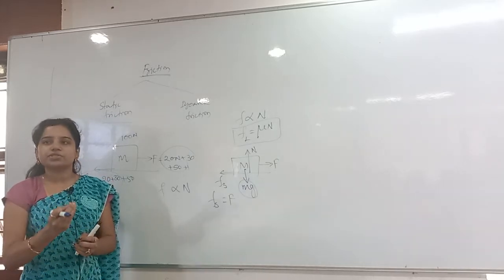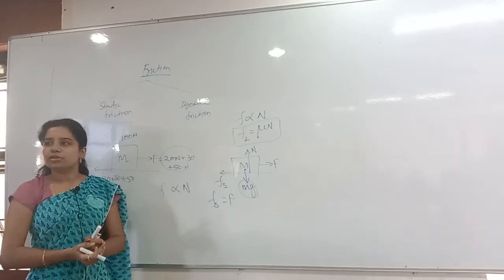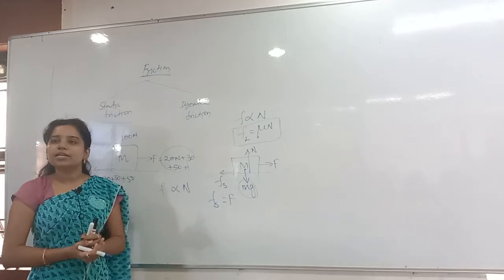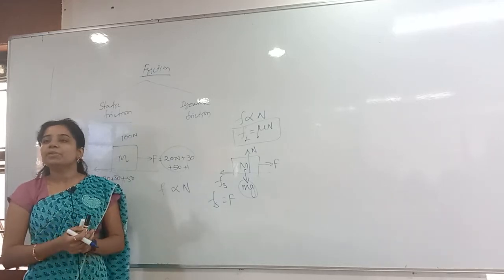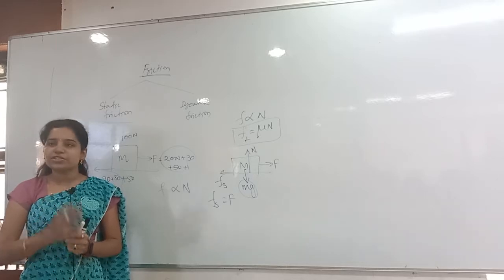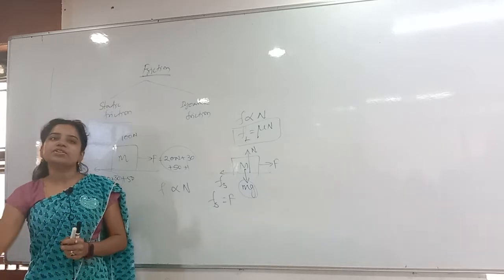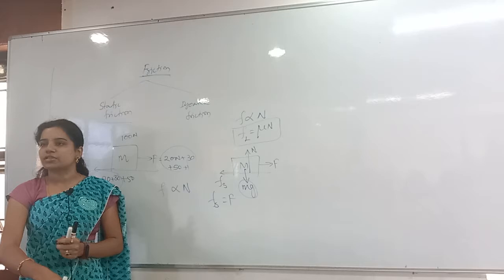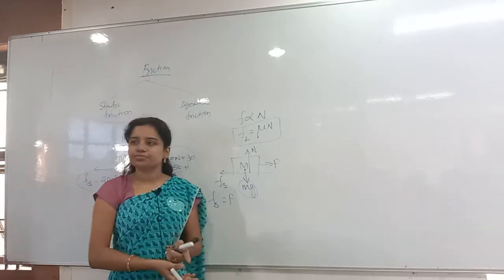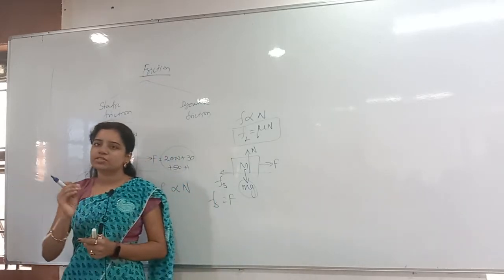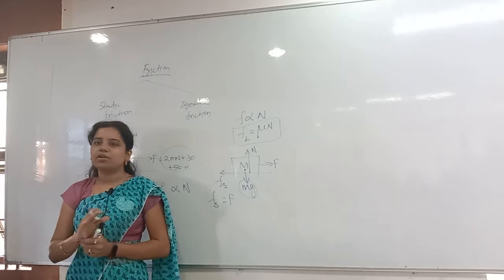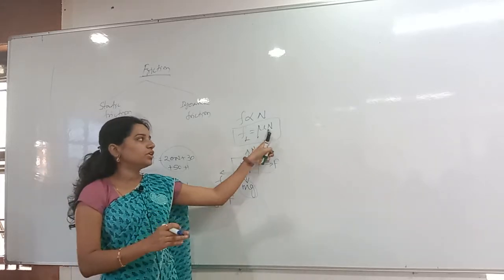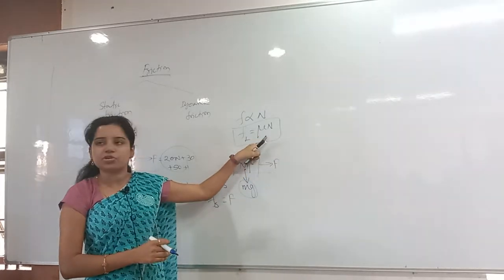At one stage, I am just ready to move. At that time, what friction do I have? Limiting friction. The limiting friction is fixed only. That static friction is equal to limiting friction, then the body will move. Always, limiting friction is a fixed value. What is the value? Mu into normal reaction. This is not depending on the motion.